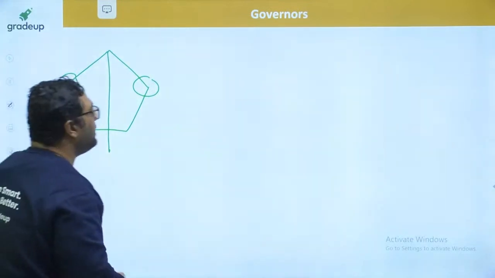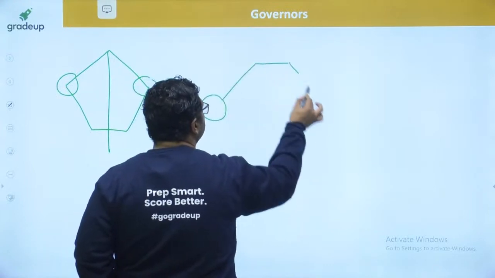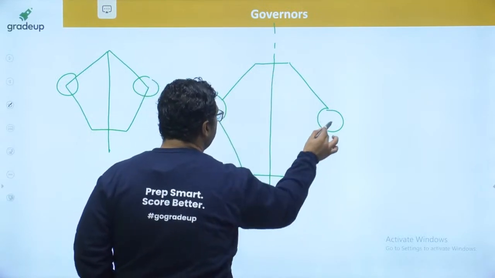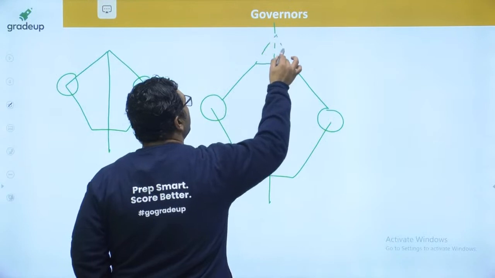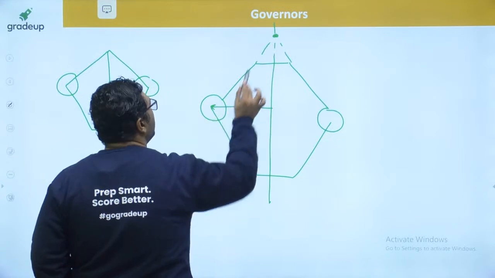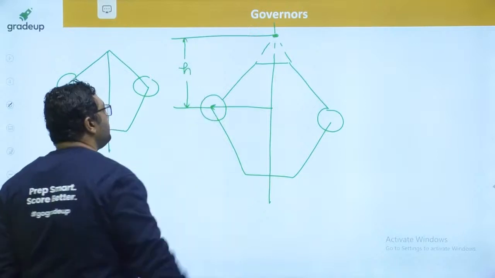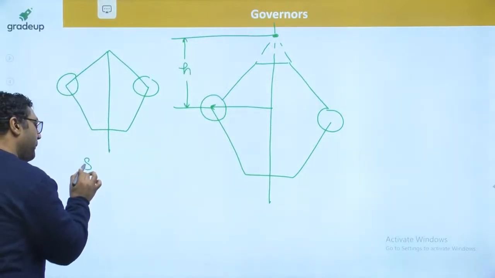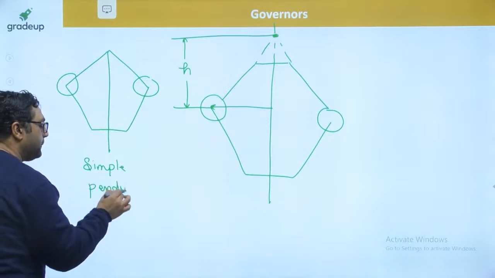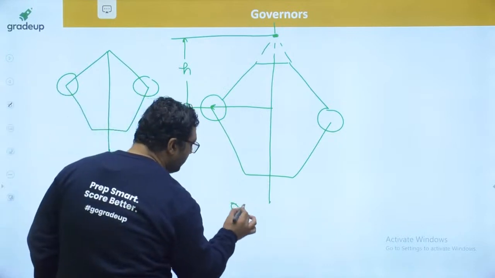Next I am coming on to the open arm type. The open arm type governor is like this. Here, this is going to be the hinge point for sure. The radius is measured from here, and the height is also measured from this hinge point only. So these are R and H. This is said to be the simple pendulum type. This is said to be the open arm type.